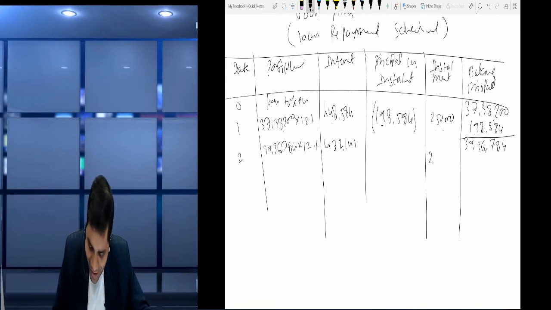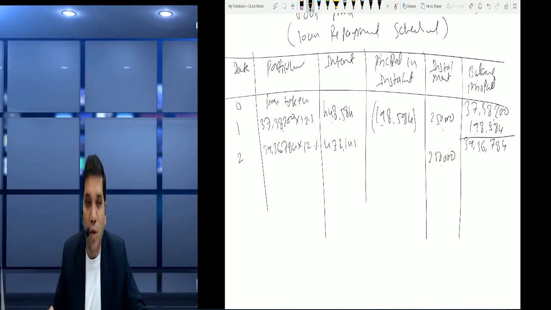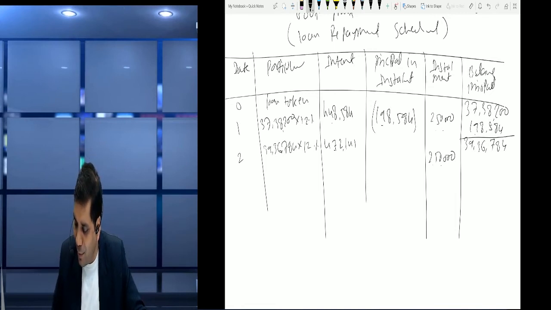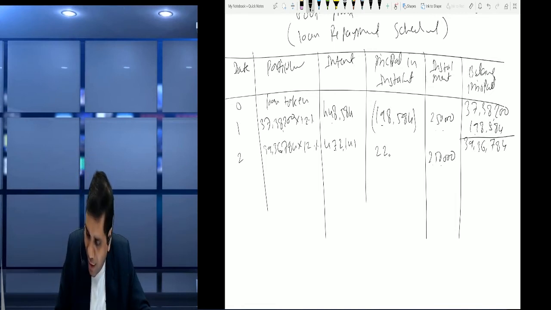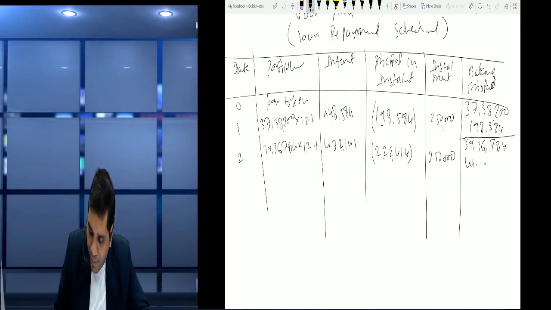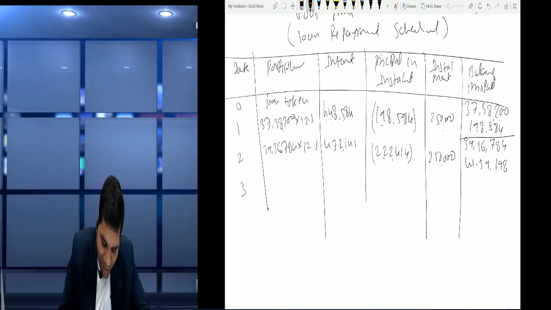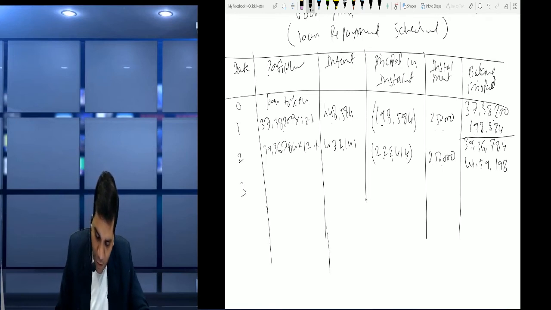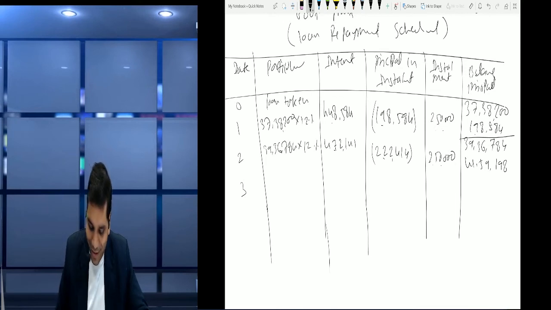4,72,141, and we had paid the principal of installment of 2,50,000. So less 2,50,000. It means 2,22,414 principal will be increased. Yes. So will be added in 39,36,784. बरोबर. So it comes to 41,59,198. Now in third year again, we have to just follow the procedure, whatever procedure is given.